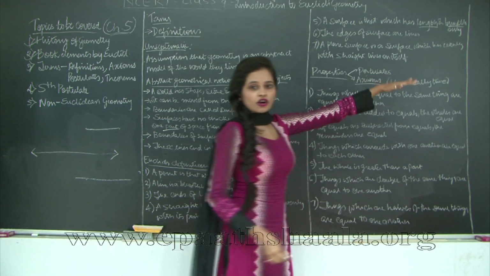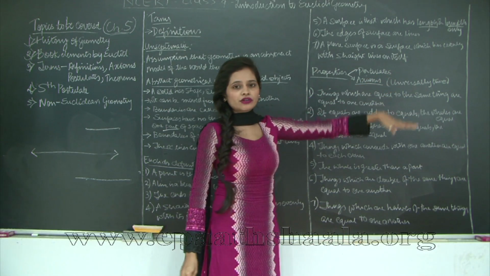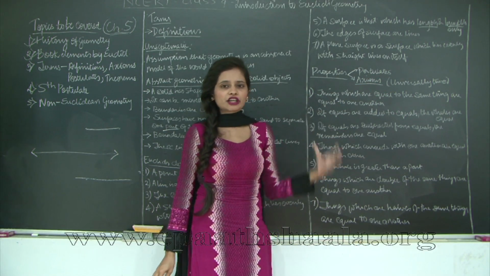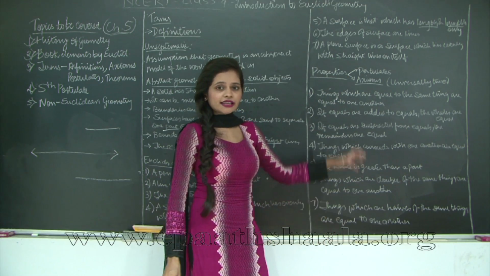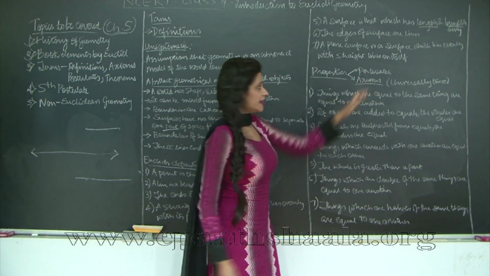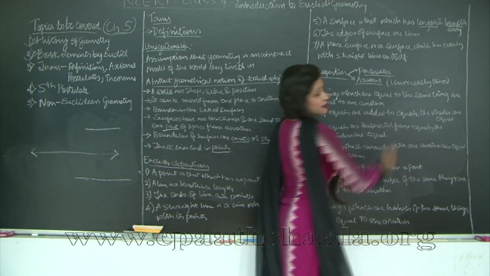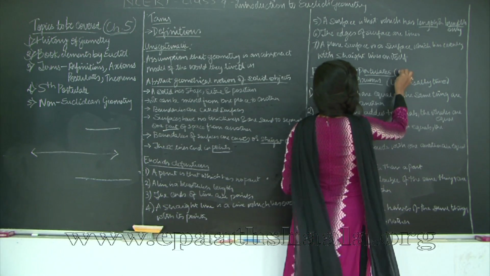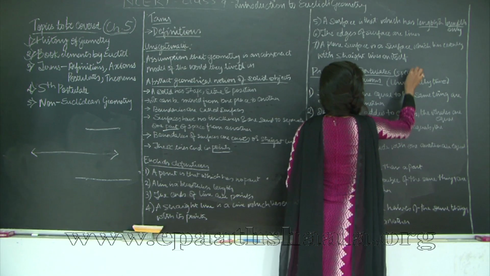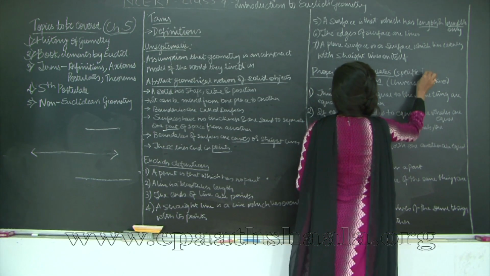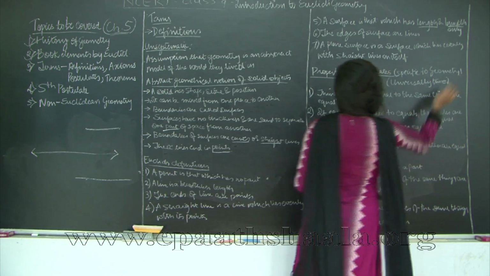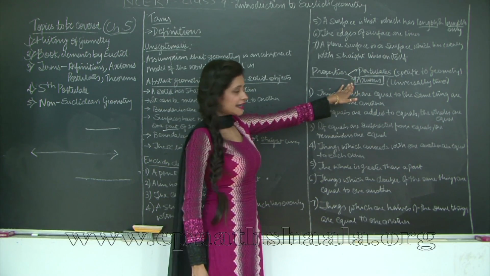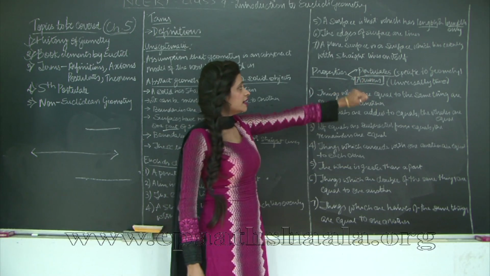So axioms are not just limited to geometry but universal. It could be algebra, it could be something in your daily life. You will see it when I go through each of these axioms and give you examples. And postulates are properties that are specific only to geometry. In today's class we are going to take a look at axioms. Postulates we will take a look at in the next class.